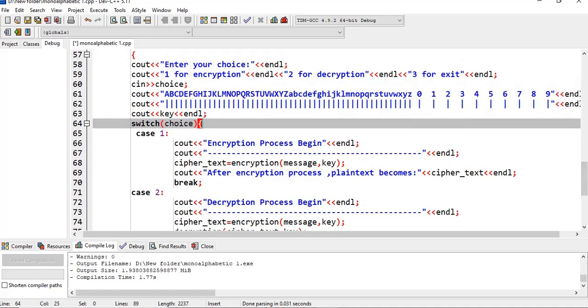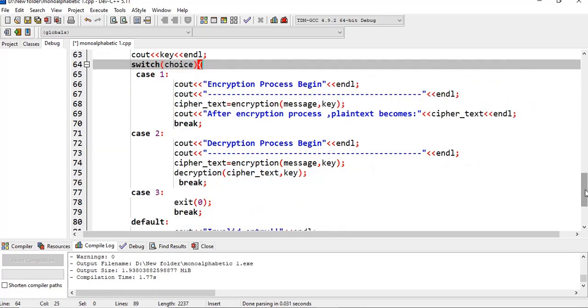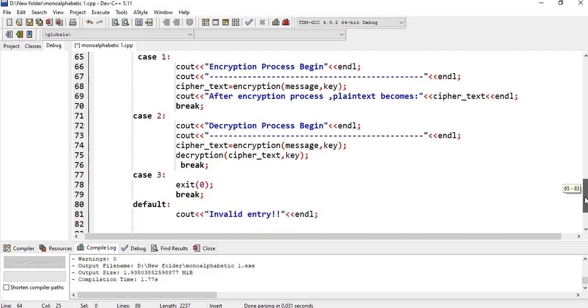When we choose case 1, the encryption process begins and the encryption function is called, and finally the encryption function returns the cipher text, which is then displayed on the screen. When we choose 2, the decryption process begins. For decryption, we must have cipher text, so we have to call the encryption function before the decryption function, and the encryption function returns the cipher text, which is used as an argument for the decryption function. And 3 is for exit, and other entries are invalid.